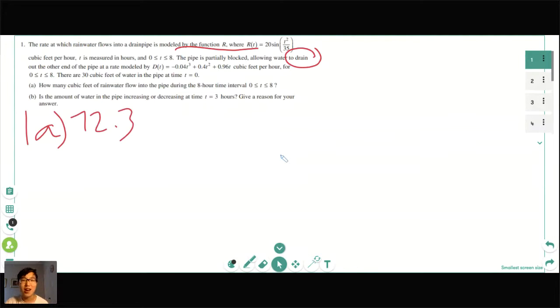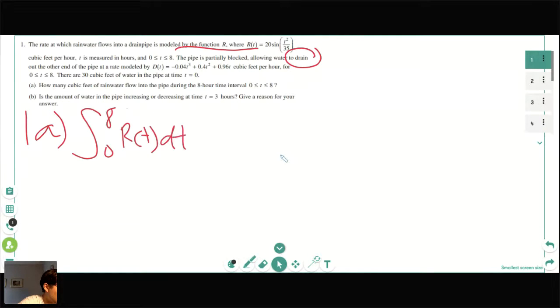That would get you one of the 2 points, but you always have to write your integral whenever you're solving these questions. So what we would do is the integral from 0 to 8 of r of t dt equals, and then we would put it into our calculator.